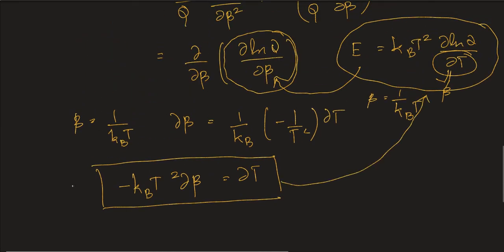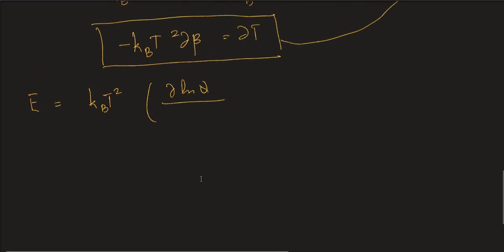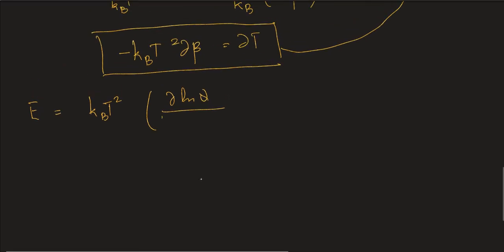Here, let's see what we get. We get E is equal to, so we substitute this here. We have kBT square into dou beta, right, minus, so this whole thing gets cancelled.